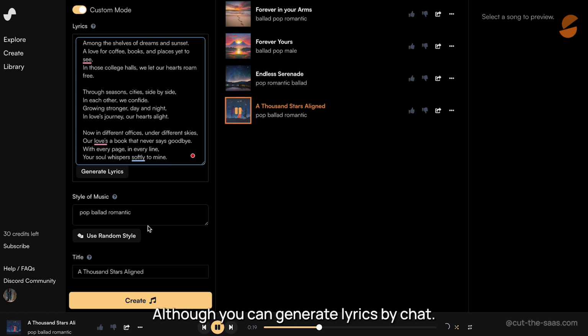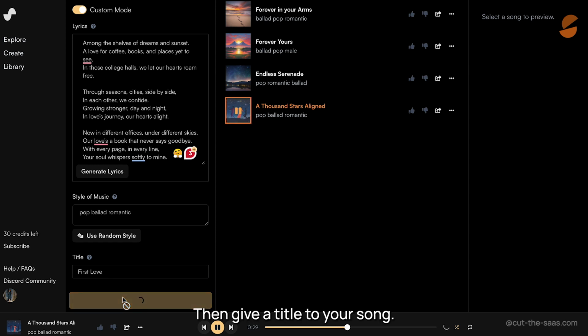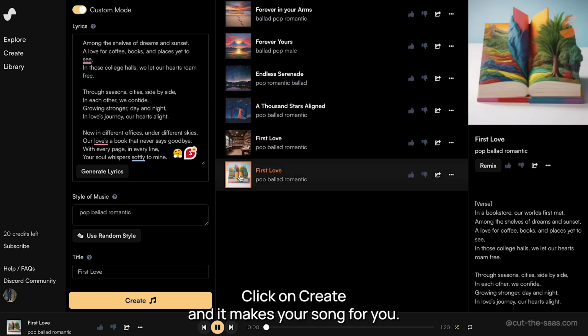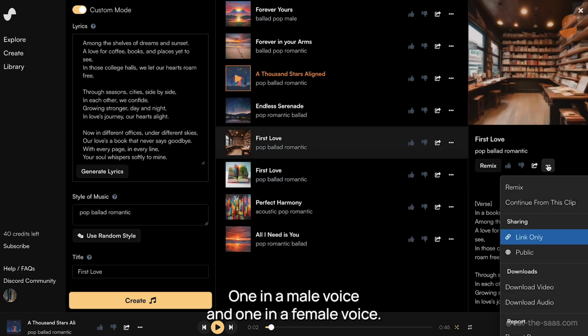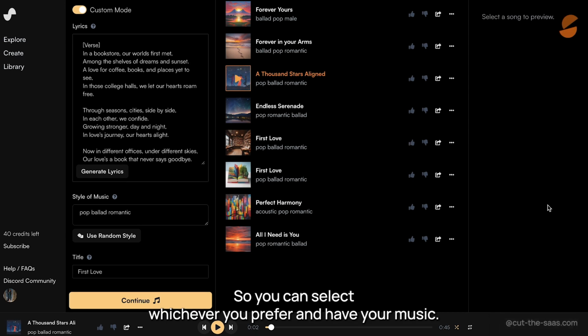Although you can generate lyrics by ChatGPT, we had already done this before, so we didn't do it here. Then give a title to your song, click on Create, and it makes your song for you. It usually gives you two versions of the song, one in a male voice and one in a female voice, so you can select whichever you prefer and have your music.